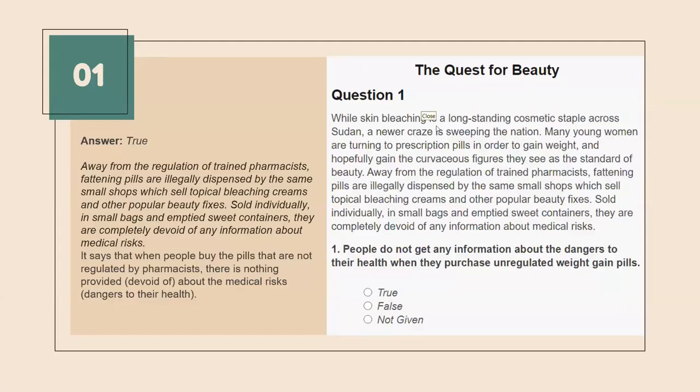See, I have not told that exact statement. I have told you very clearly that we need to look for the synonyms as well. The meaning should be exact. The meaning can't be even similar. The exact meaning of, for example, danger to health is medical risk, right? Exact meaning of weight gain pill is fattening pills. So the ultimate meaning should be exact. We cannot go with a similar one even.